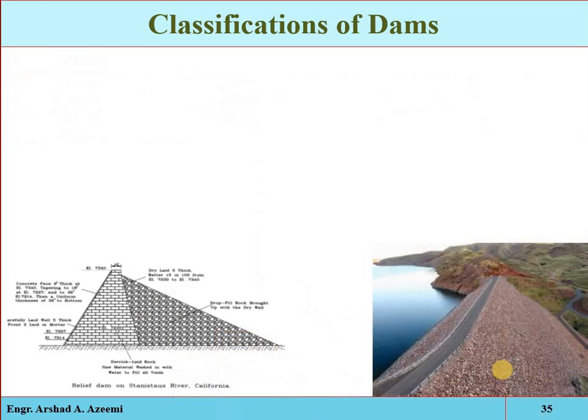Now we have the non-rigid material, meaning the materials which are naturally available, we can say locally available. These are dams constructed from non-rigid material, for example earth material, meaning clay type material, rock fill material, or a combination of both. The earth dams are made of locally available soils and gravels, and therefore are the most common types of dam used under moderate heights.